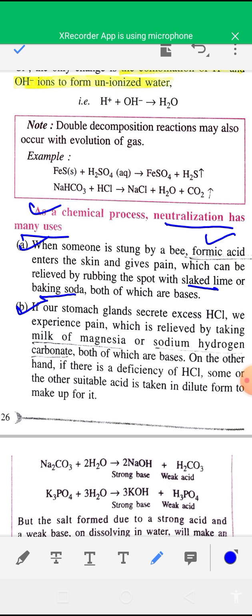One more example, if our stomach gland secretes excess hydrochloric acid, we experience pain, which is relieved by taking milk of magnesia and sodium hydrogen carbonate, because sodium hydrogen carbonate or milk of magnesia are basic in nature, and this milk of magnesia or sodium hydrogen carbonate reacts with hydrochloric acid and neutralizes the excess hydrogen chloride in our body.